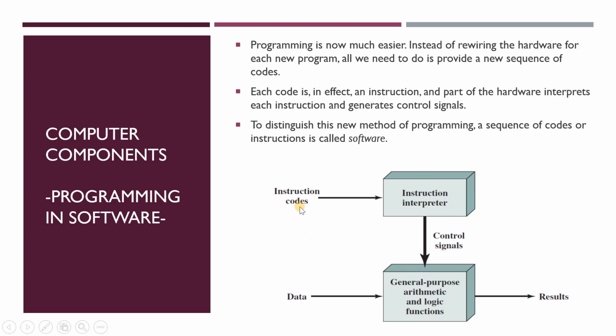Basically, the programmer or developer will give a sequence of instruction codes, and these instruction codes will be interpreted by the instruction interpreter. The instruction interpreter will give the correct control signals to the general purpose arithmetic and logic functions. So basically, these functions will receive data from the user, do the necessary processing, and produce the intended results.